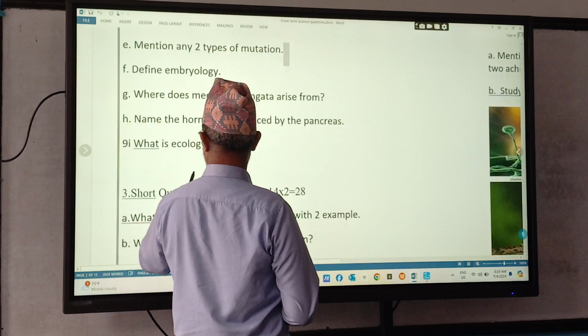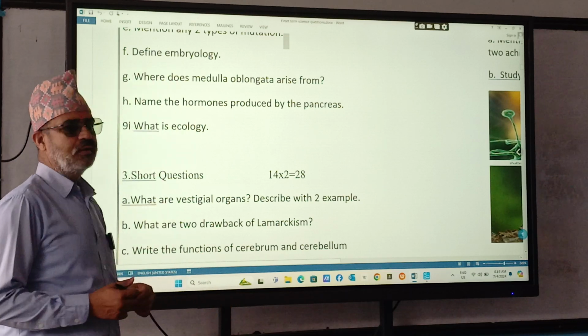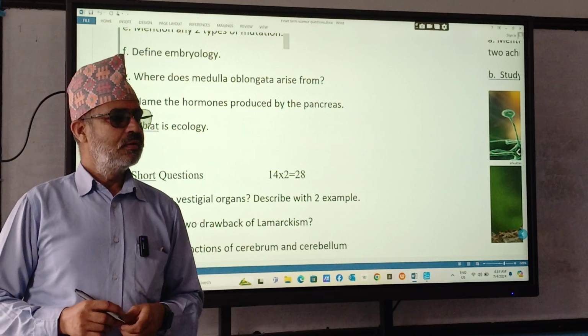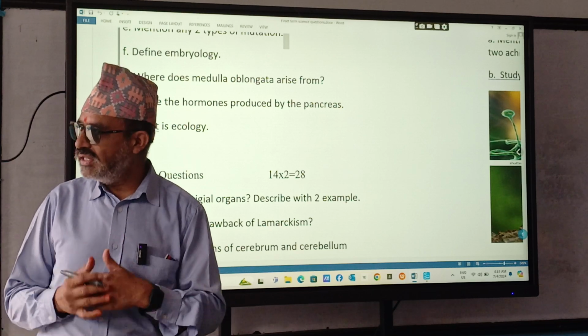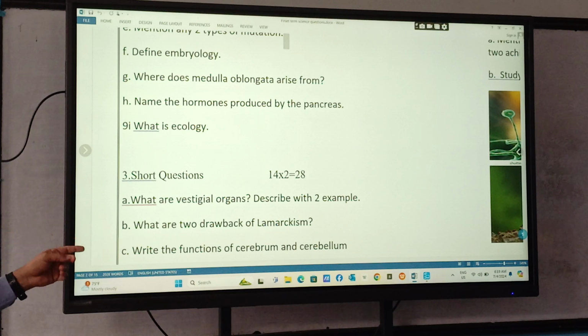What are vestigial organs? Describe with two examples. How do you define vestigial organs? Those which are functionless in our body, but functional in other organisms. But instead of vestigial organs, there may be the question on analogous organs. What do you mean by analogous organs? Give two examples.